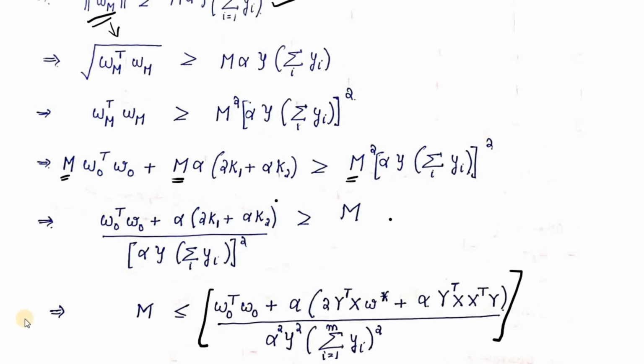So let's understand carefully what it means. The number of iterations to converge, in our case the value of m, is dependent on initial weights. This is the initial weights, W naught transpose W naught. And if you have seen the previous video where we were solving the OR gate, you have seen that corresponding to different values of our initial weights, we were getting different results.